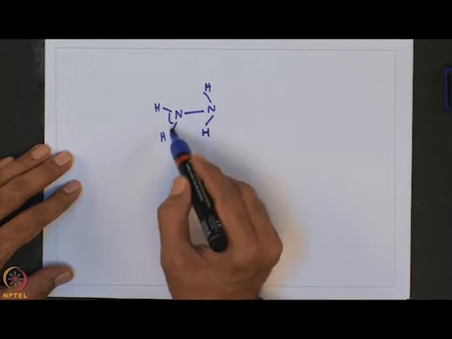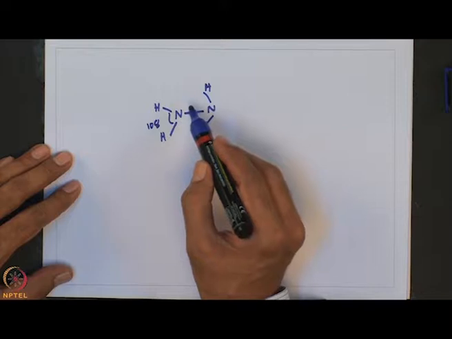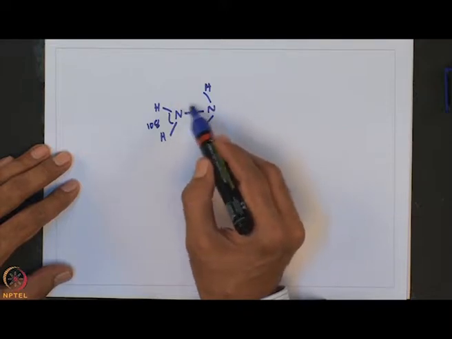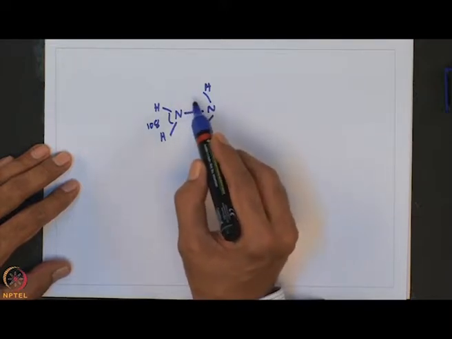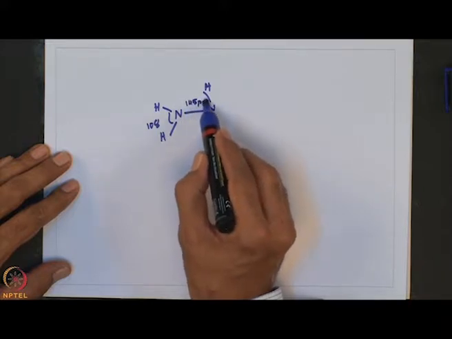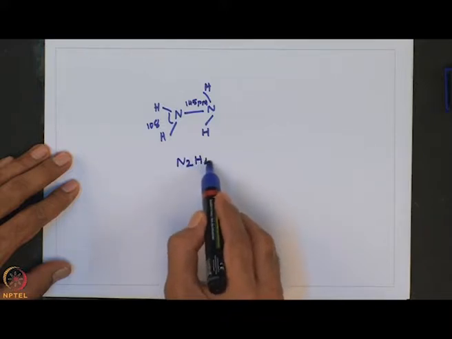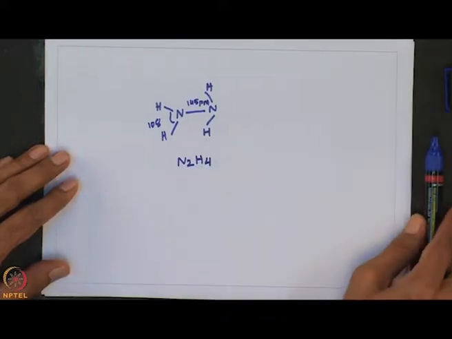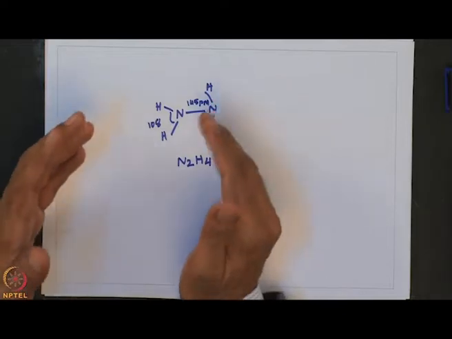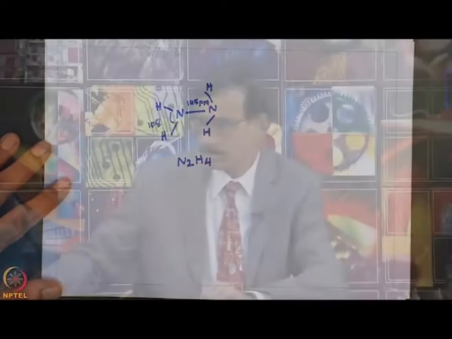So, here if you look into the angle, this is 108 and the distance between NN is 145 picometer. Okay. So, this is N2H4, and essentially it has this kind of gauche structure to minimize the lone pair interactions.